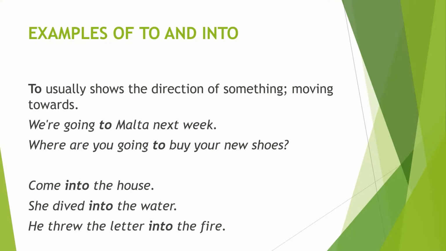And the second example is, where are you going to buy your new shoes? Here to is also used for direction. They are talking in this sentence about where they are going to buy the new shoes.